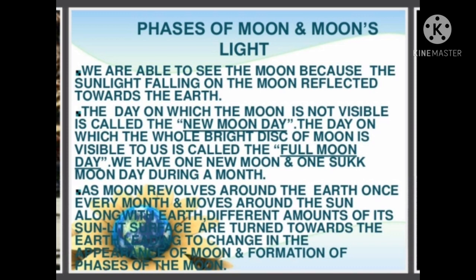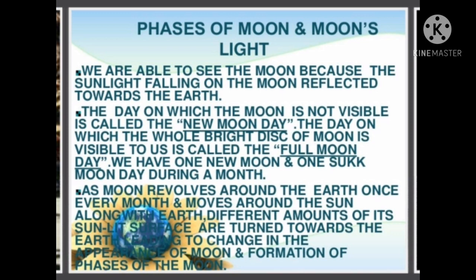On day 2 and 3, a small portion of the bright side of the moon is visible at dusk. This phase is called a crescent moon. After the new moon day we can see a curve like structure, and that phase we call a crescent moon.